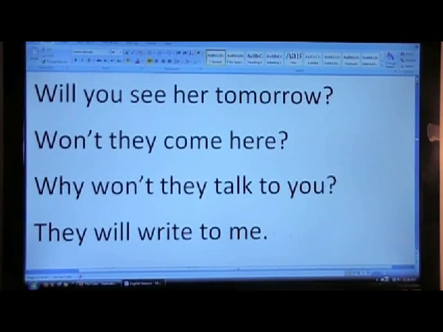If you have a question, interrogative, will comes to the front. Will you see her tomorrow? Interrogative negative: will not becomes won't. Won't they come here? Why won't they talk to you?